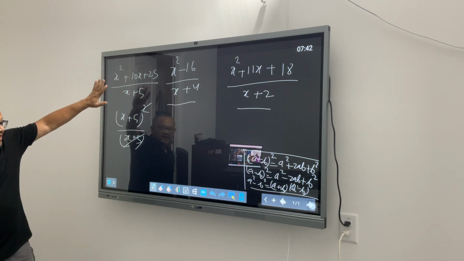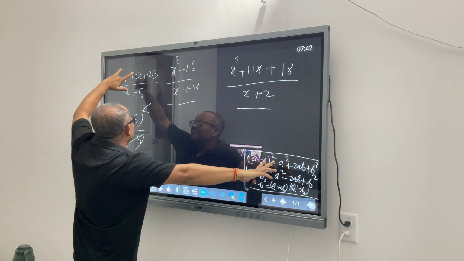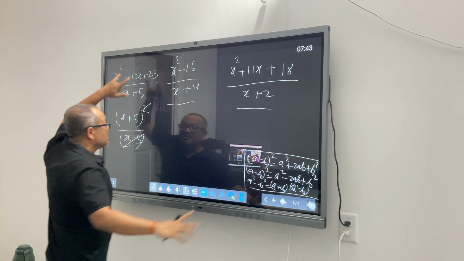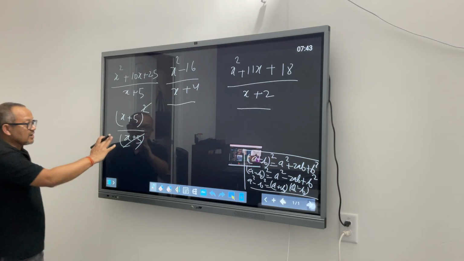But this is where your mind math comes into the picture, mental math, where you are mapping this formula with this and you are getting immediately, oh, this is my x plus 5 whole square. This is one way of doing it.